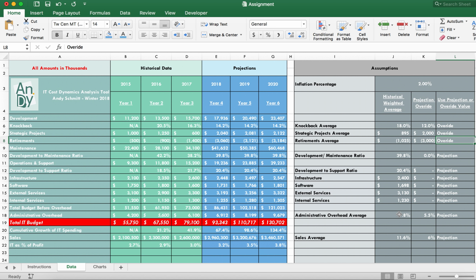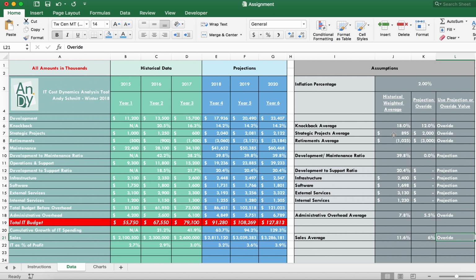Right now, historically, we've been averaging 7.8%. If we want to change that to, let's say, a lower amount, 5, we'll just change this. We'll override, and those numbers will go down. Once again, same is true with sales. If we want to say, historically we've gotten 11.6, but we want to reduce that to 6%, we'll override this, and instead of being 3 to 3.4 million over the next 3 years, it'll go down to 2.8 to 3.2 million.